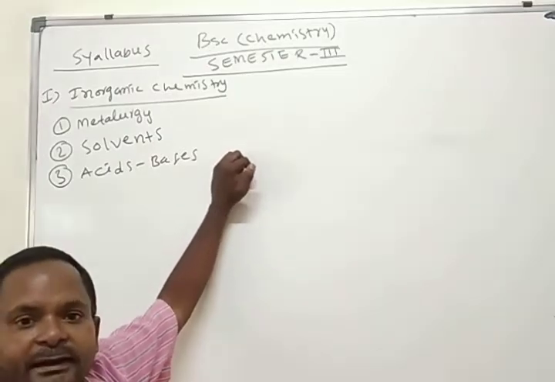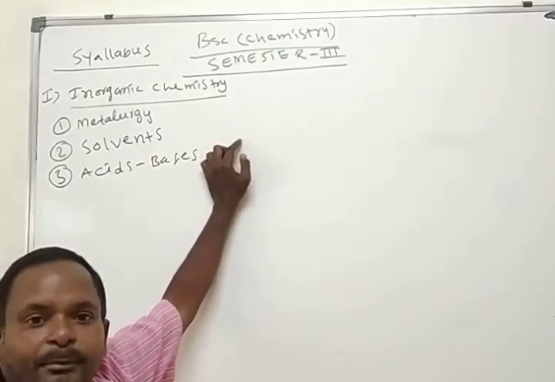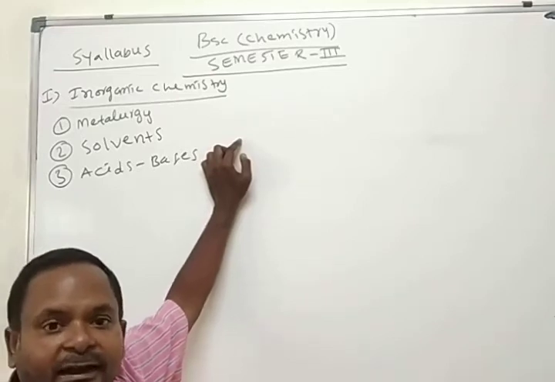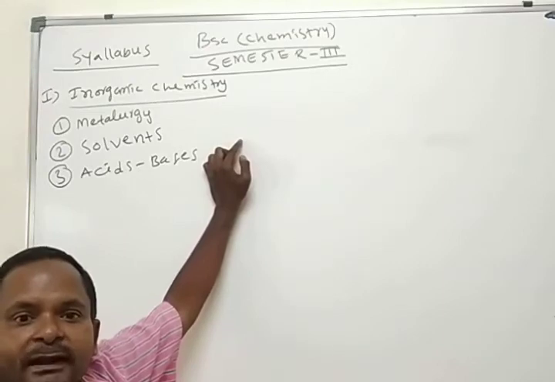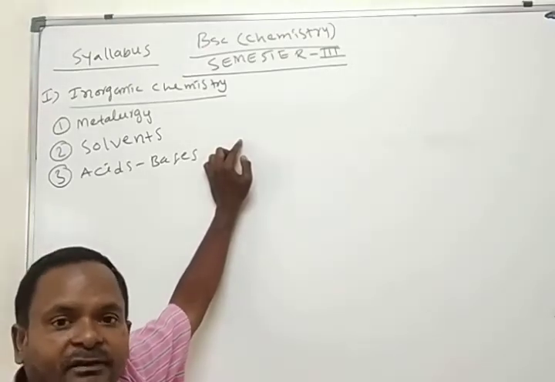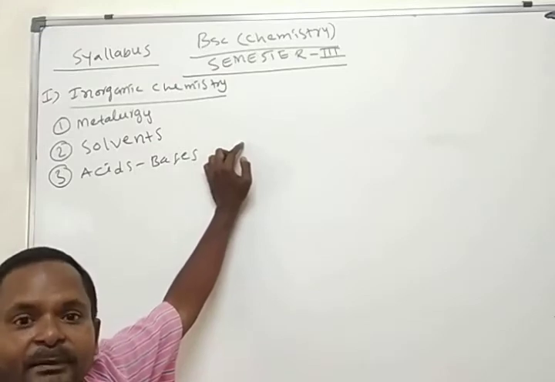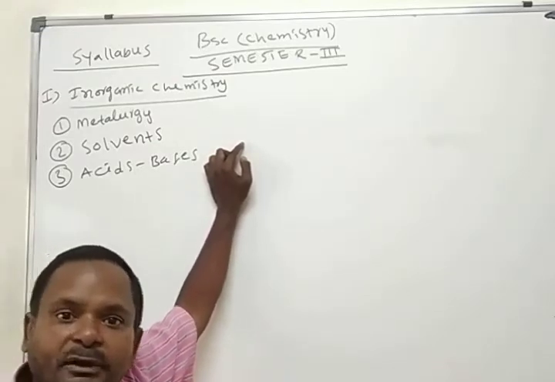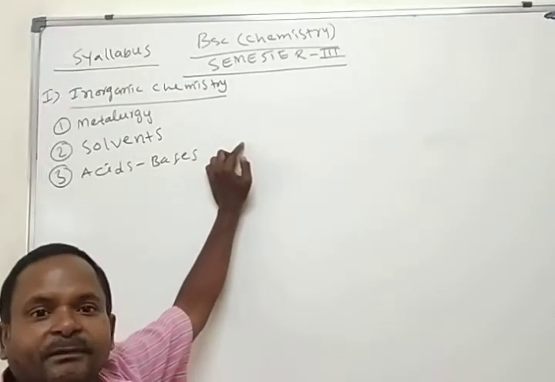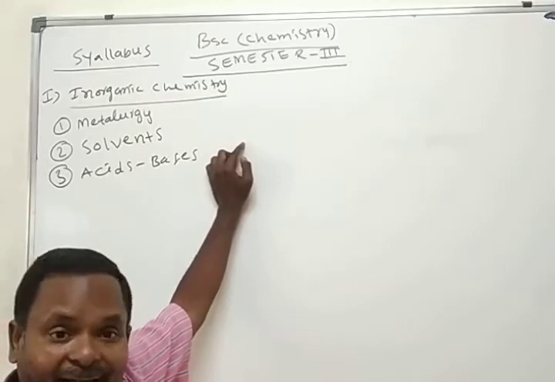According to Arrhenius, an acid releases H plus ion in aqueous solution, and a base releases OH minus ion in aqueous solution. According to Bronsted-Lowry, which donates H plus is an acid, and which accepts H plus is a base.